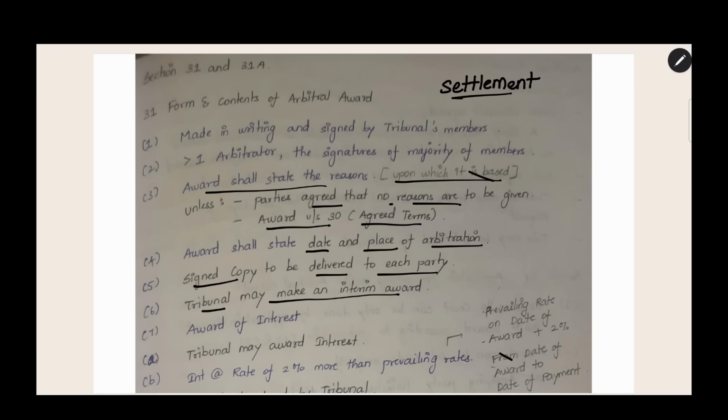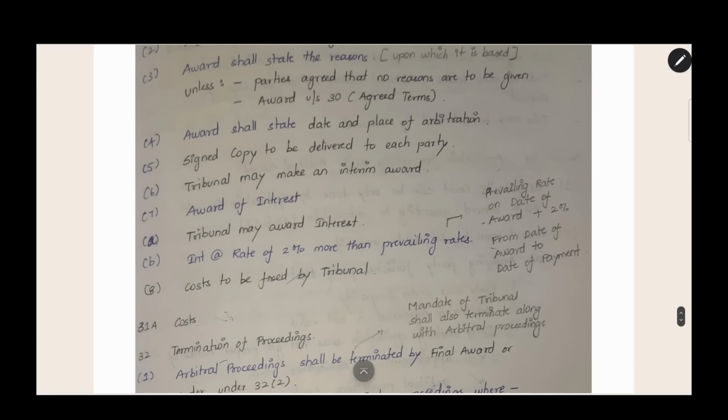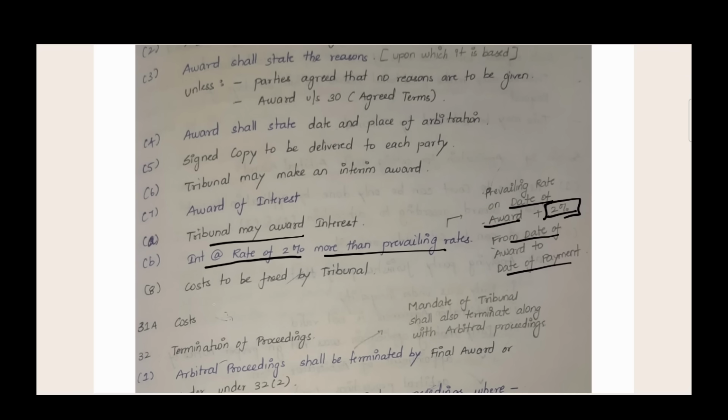The tribunal may make an interim award also, under section 17, for preservation of subject matter or documents, or for freezing the bank account. Award of interest: interest may also be awarded if the tribunal decides it is required. The tribunal may award interest at the rate of 2% more than the prevailing rate as on the date of award. Add 2% to that rate, and you get a percentage. That percentage interest the tribunal may award from the date of award to the date of payment. For making late payment, this is the penalty interest. Costs are to be fixed by the tribunal. Any costs to be paid by any party will be decided by the tribunal.